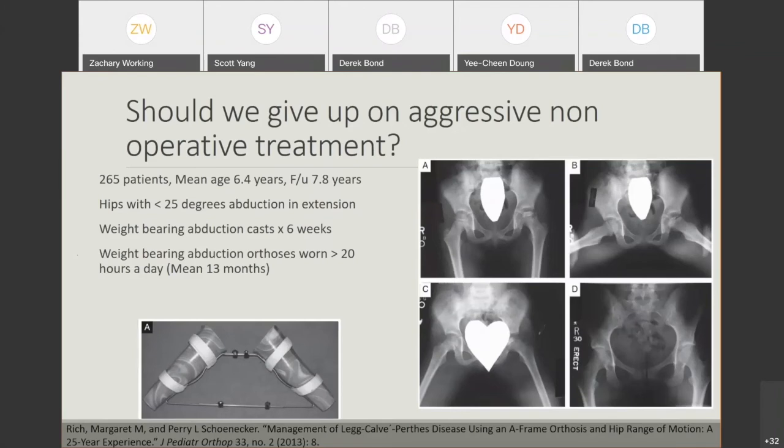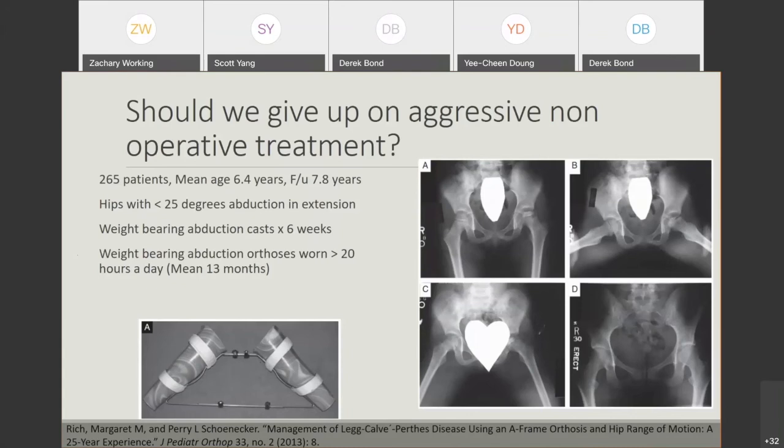Schoenecker at WashU in St. Louis, who had a very, very strict, rigid protocol for how he treats his Perthes patients. At his center, apparently, they do not do surgical containment. They do all non-surgical containment with bracing. And he published his results not too long ago.